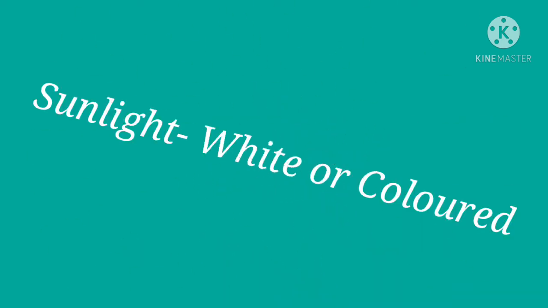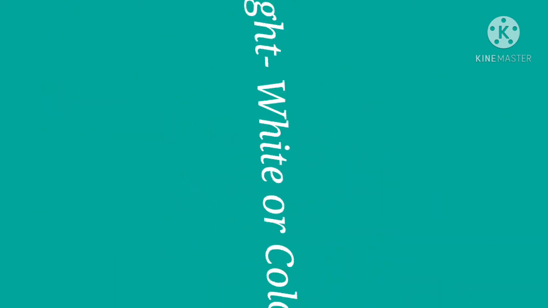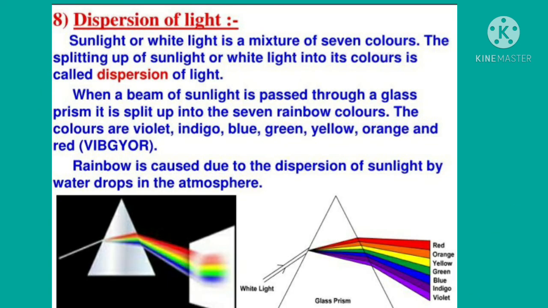Now we will learn: sunlight, white or colored? Sunlight is referred to as white light. The white sunlight actually consists of 7 colors. The fact that white sunlight consists of lights of 7 different colors can be shown by using a glass prism.